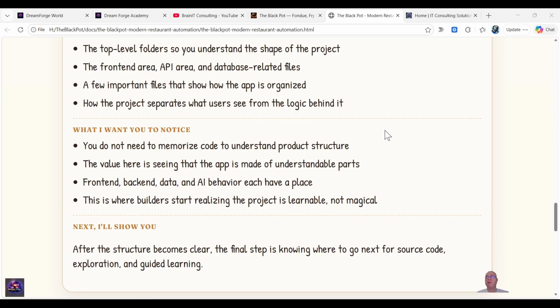So let's switch over to my Visual Studio Code editor and show you a quick overview of what the project files look like. It might seem daunting if you're a beginner, but soon enough you will learn that you can just ask the coding agents like Codex or Claude or whichever one you prefer to explain something.